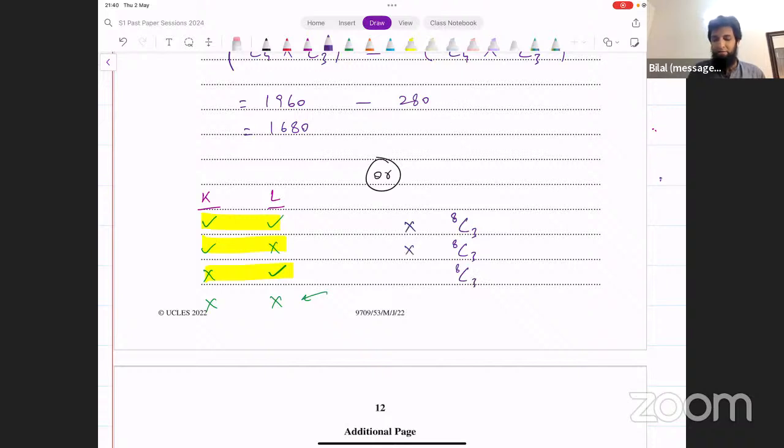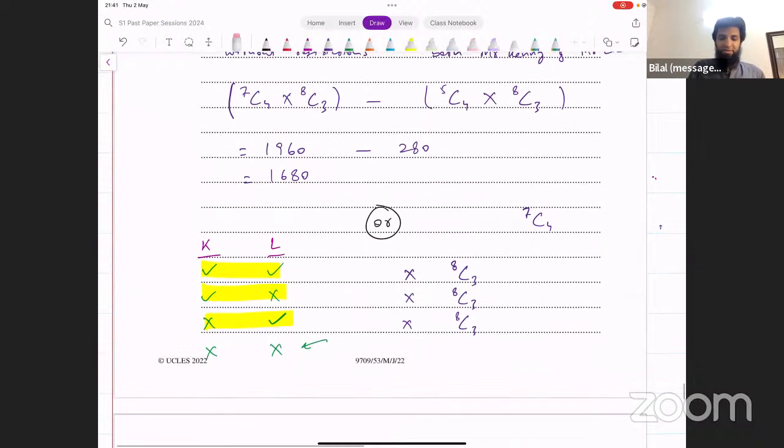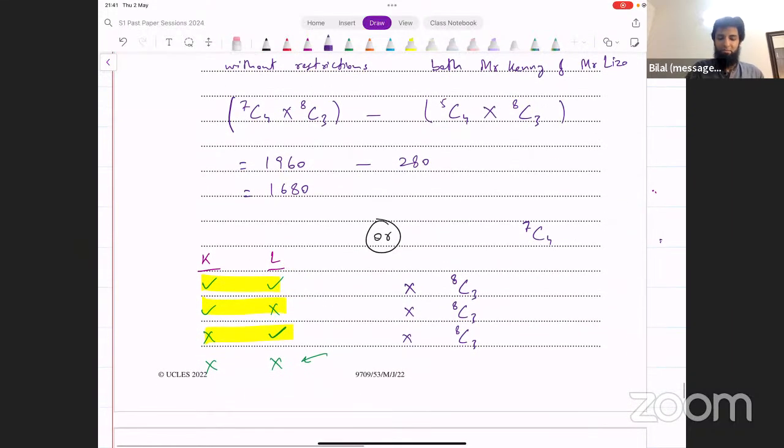And along with that, we have to select some adults. We have 7 adults in total. Out of them, we have to select 4. Right? Now, the first case is both Kenny and Lizo, they have to be there. If they have to be there, that means from the remaining 5 people, we have to select 2, right? Because those 2 are already selected.